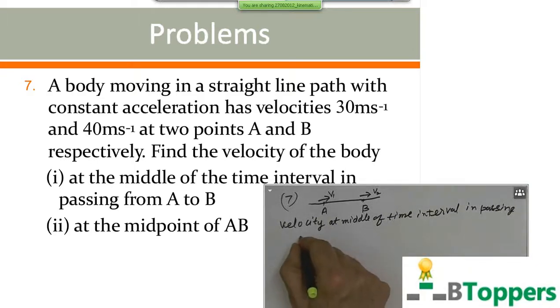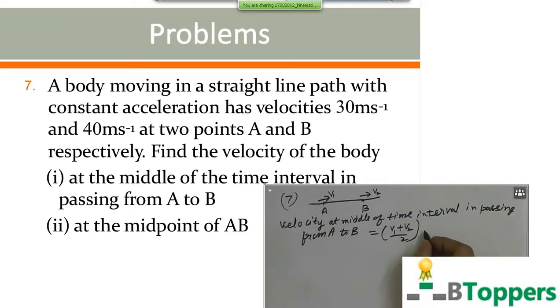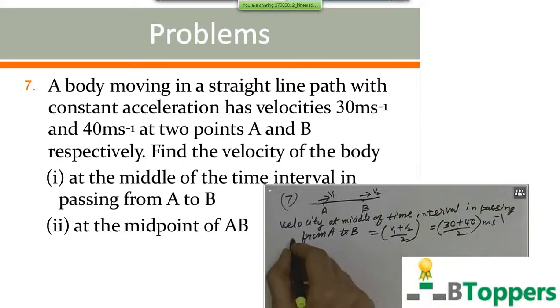The velocity at the middle of the time interval in passing from A to B is given by, please try to recollect the conclusion I have discussed in the previous classes, which I am directly using here, V1 plus V2 by 2. Here V1 is given as 30 meters per second, V2 is given as 40 meters per second. So you can substitute V1 equal to 30 meters per second, V2 equal to 40 meters per second and simplify it. That is for the first part of the question.